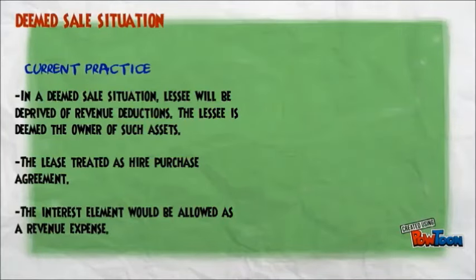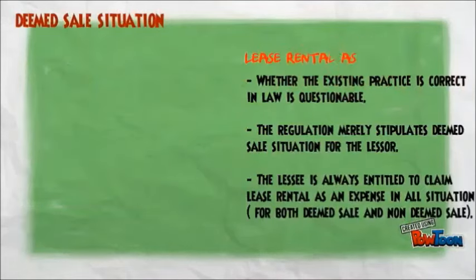Deemed sale situation. Current practice. In a deemed sale situation, the lessee will be deprived of revenue deductions. The lessee is deemed the owner of such assets, and the lease is treated as a hire purchase agreement. The interest element would be allowed as a revenue expense, and lease rental as revenue expense.